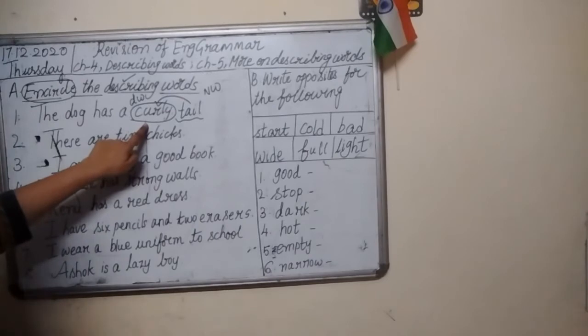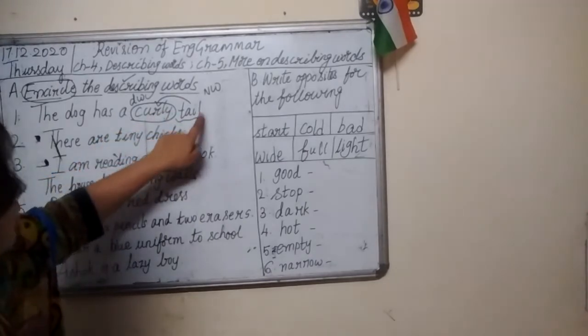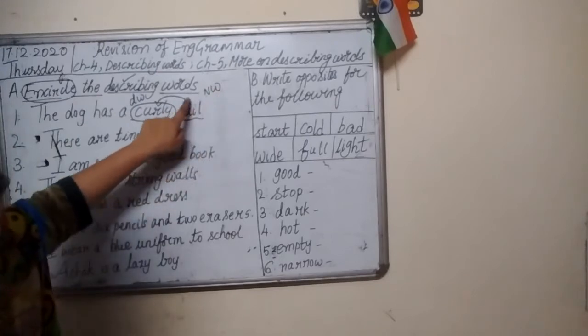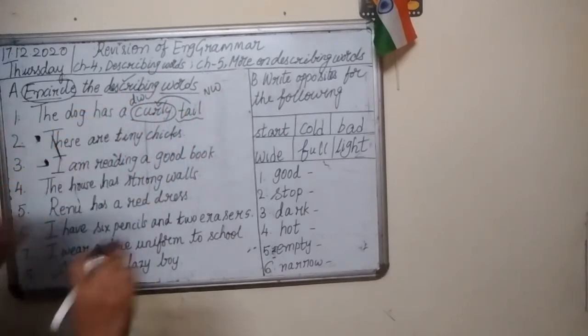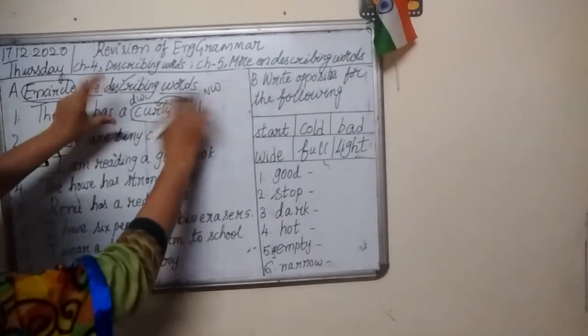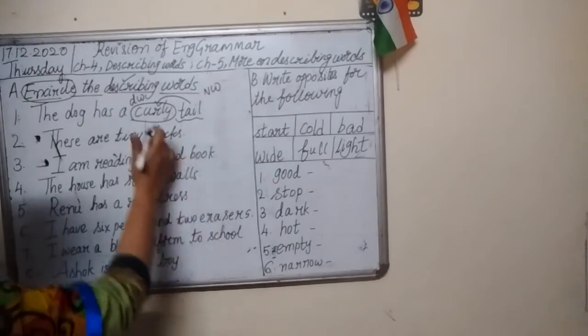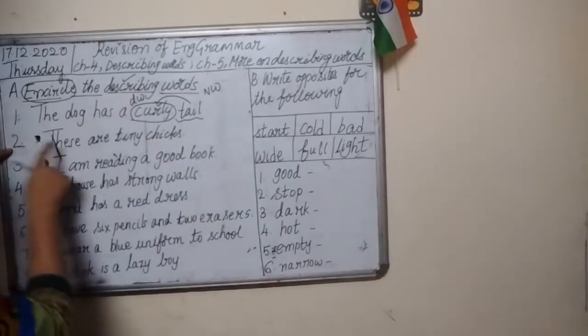Okay, in your exam paper you don't have to underline this naming word and write naming word here. You don't have to put an arrow mark like this and write a describing word here. You don't have to do all these things. I'm explaining to you, that is why all sorts of drawing are here. You just have to circle the describing word. Okay. See the second one.